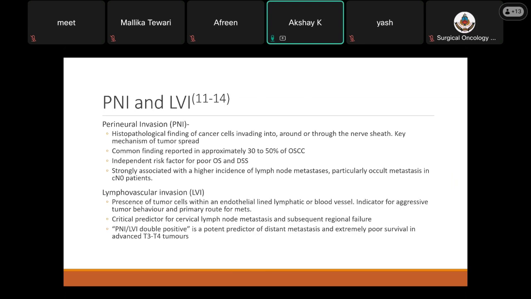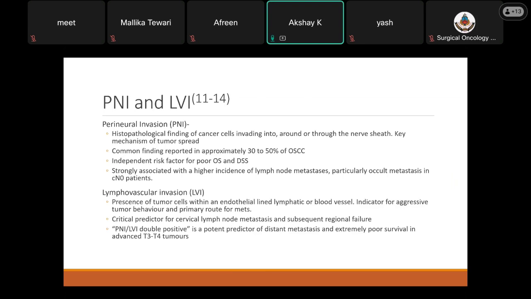Perineural invasion is a histopathology of cancer cells invading into, around, or through the nerve sheath. Now, it is a key mechanism for tumor spread, and it is a common finding reported in approximately 30 to 50% of oral squamous cell carcinomas, and also an independent risk factor for poor overall survival and disease-specific survival. It is strongly associated with a higher incidence of lymph node metastasis, particularly occult mets in cN0 patients.